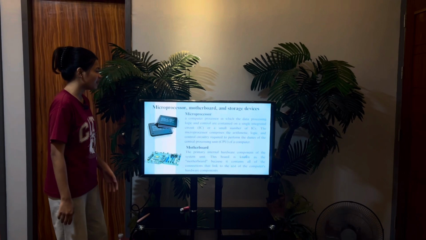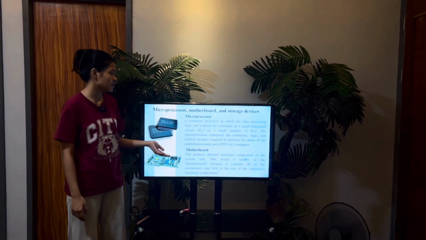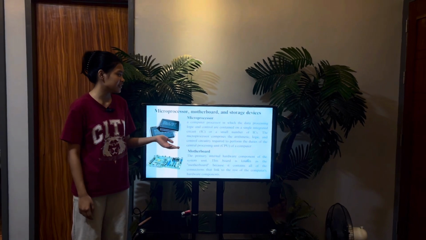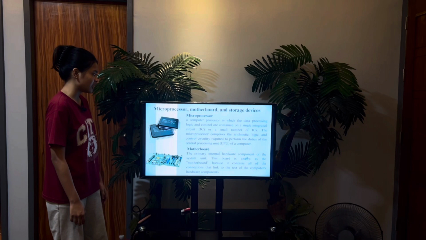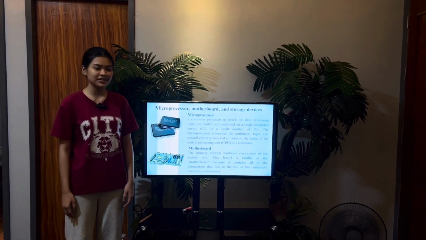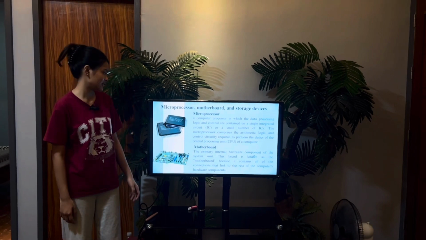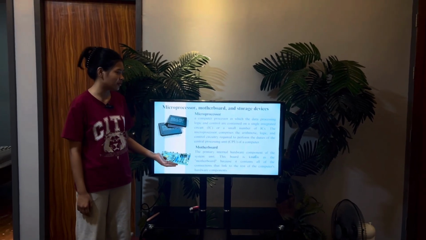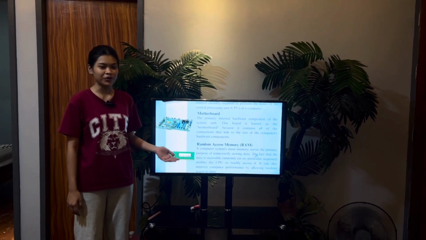Now we will talk about the microprocessor, motherboard, and the storage devices. A microprocessor is a computer processor in which the data processing logic and control are contained on a single integrated circuit or a small number of ICs. The next one is the motherboard. The motherboard is basically the brain of the computer.